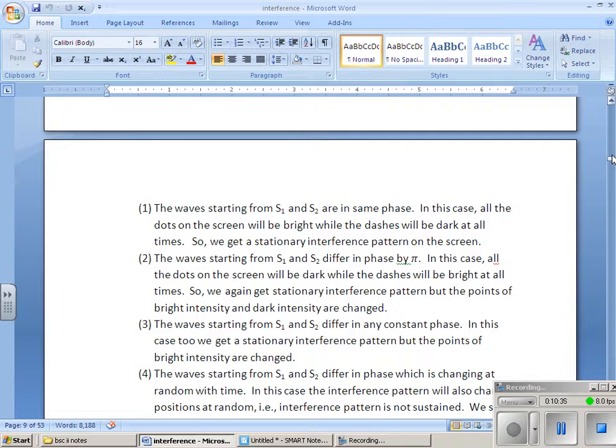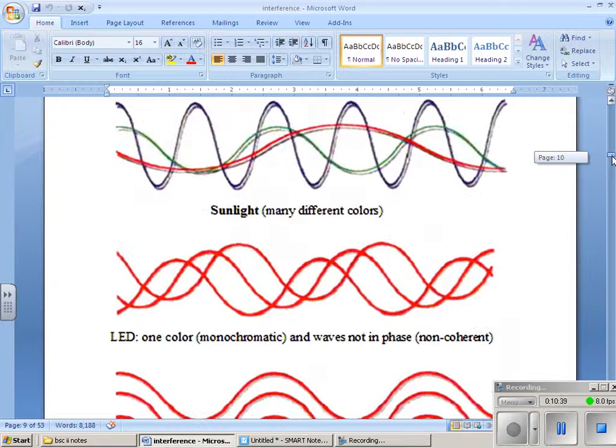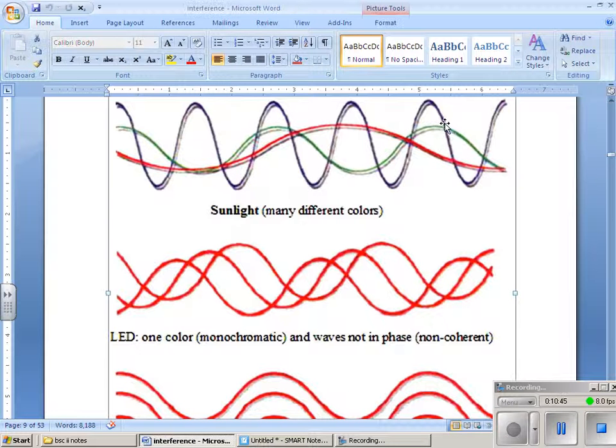Okay, an example of this is incoherent light waves. From sunlight, the light will be coming out, all the colors will be there in the sunlight, in this pattern.